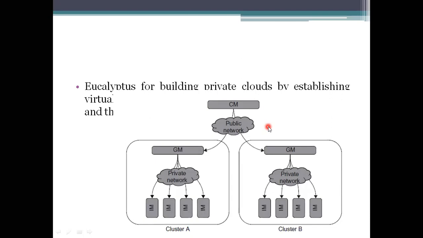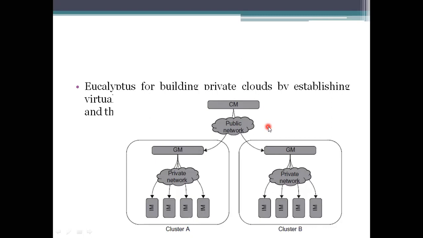So Eucalyptus is a cluster-like structure maintained by group managers with the help of private networks. To connect to these clusters, we need a public network, and we need to get in through the entry point, which is at the cloud manager itself.